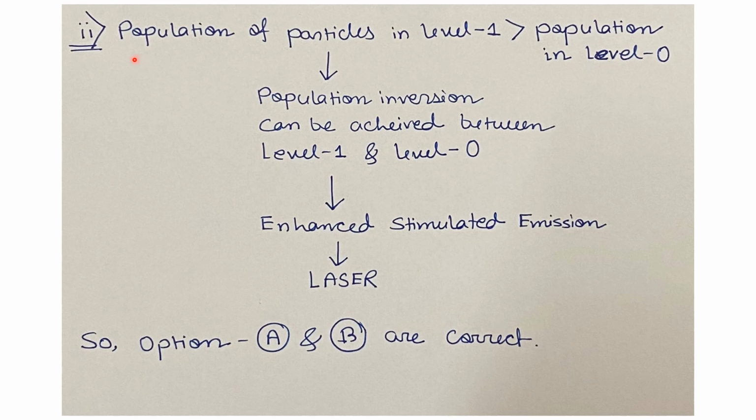The second criteria is population of the particles in the energy level 1 should be greater than population of the particles in the level 0, that is in the ground state. So this condition is known as population inversion, which can be achieved in between the energy levels level 1 and level 0. This will lead to the enhanced stimulated emission, which is the most important process required to have lasing action. So ultimately we will have the laser in this process. So the option A and the option B are the correct for this question.